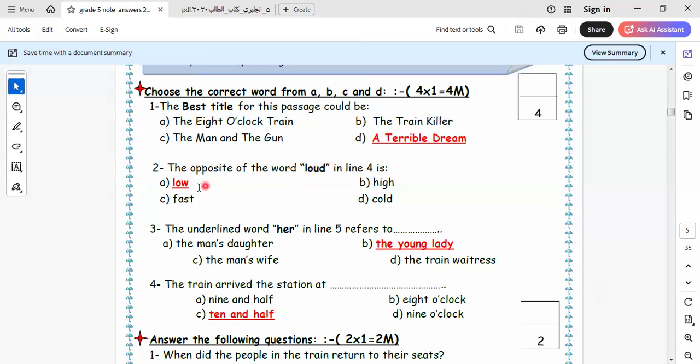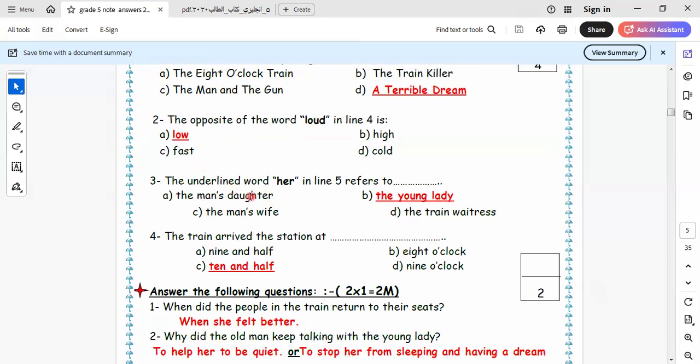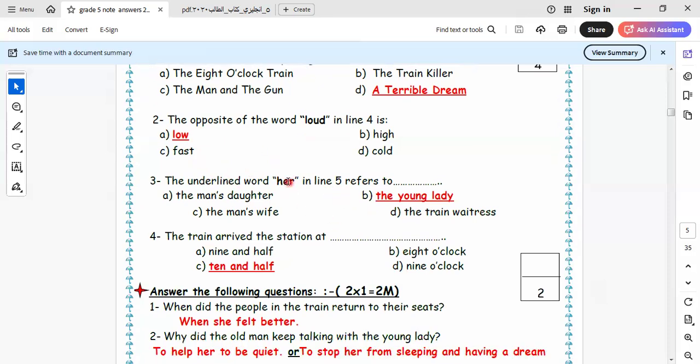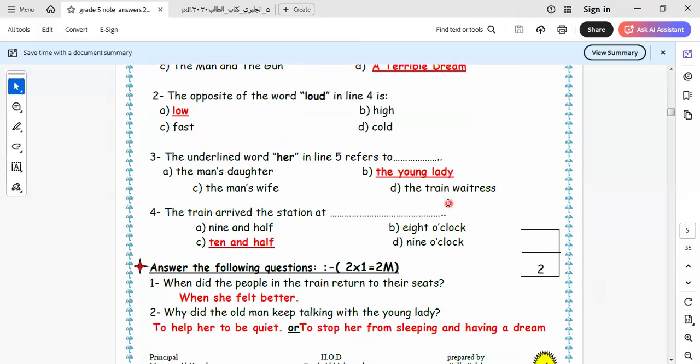The best title of this passage will be the terrible dream. The opposite of loud will be low here. Loud means high, the sound is high. So the opposite will be low. Here, it will be the young lady.